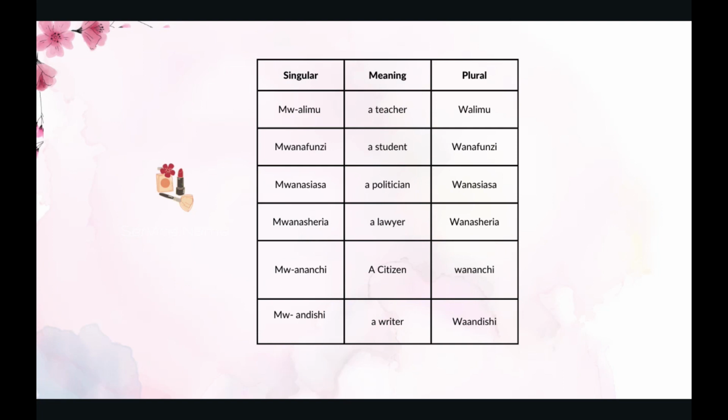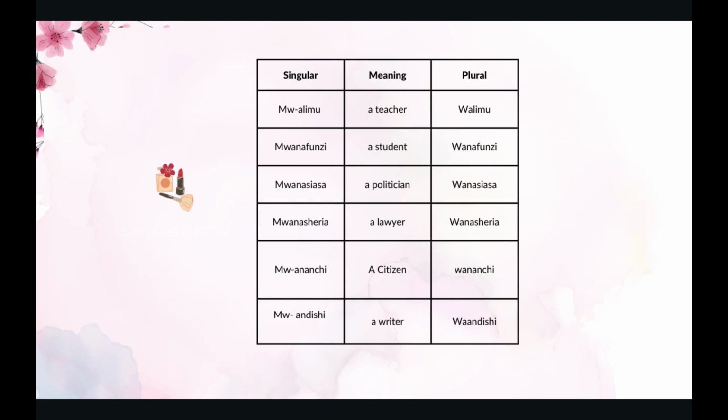The next one is mwanafunzi. Mwanafunzi means a student. A student in plural is wanafunzi. The next one is mwanasiasa. Mwanasiasa means a politician. A politician in plural is wanasiasa.